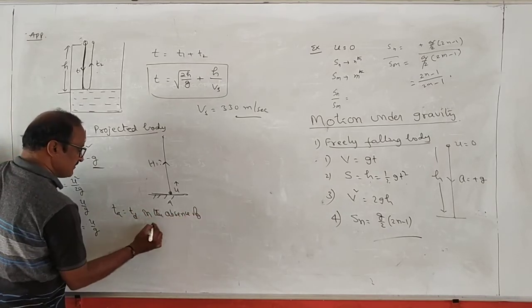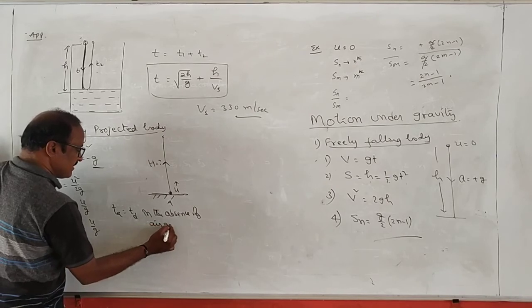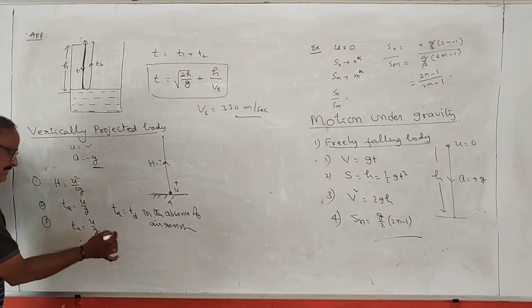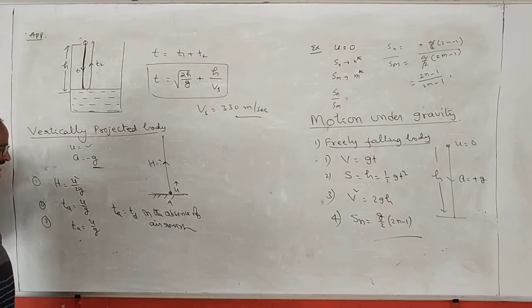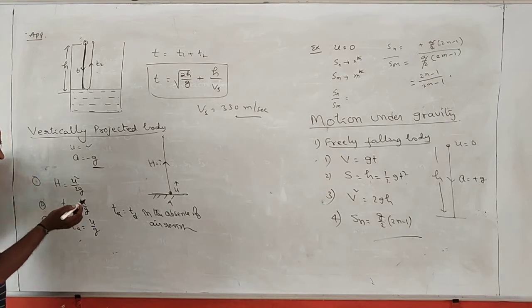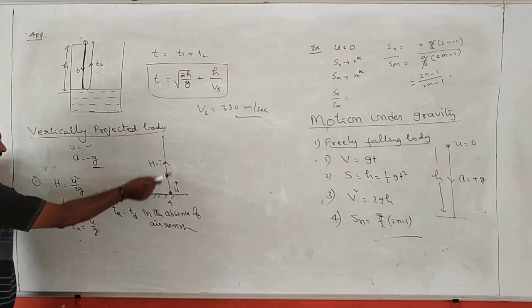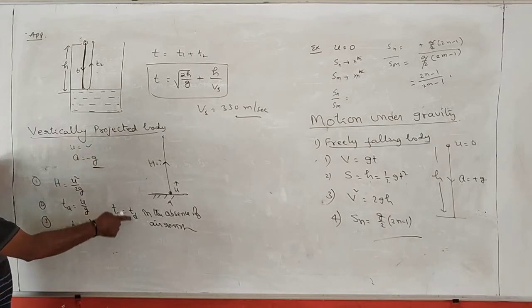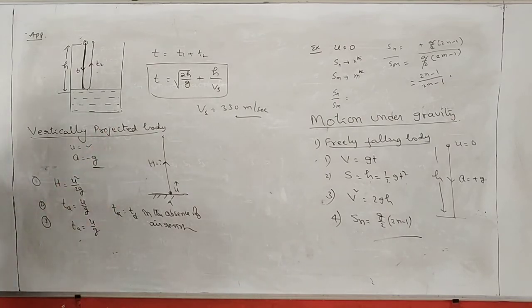In the absence of a resistance... suppose in the presence of a resistance, what is the relation between Ta and T? In the presence of a resistance, Ta should be less than T. Ta is less than T in the presence of air.